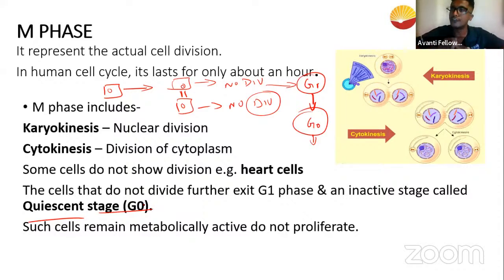So in most of your matured organs like your brain, your kidneys, the nephrons in your kidneys, the heart cells, they do not go under any further cell division. You understand, guys? So when they don't go under any further division, they finish their G1 stage and directly jump into the G0 stage. As simple as that. I hope you understand. They remain metabolically active, but they do not proliferate anymore.